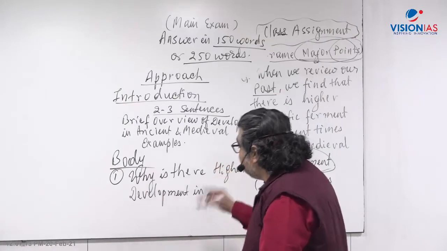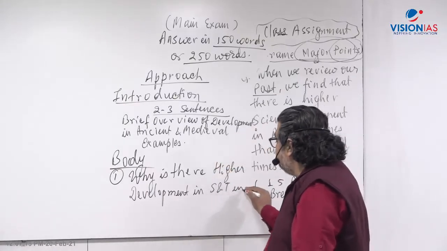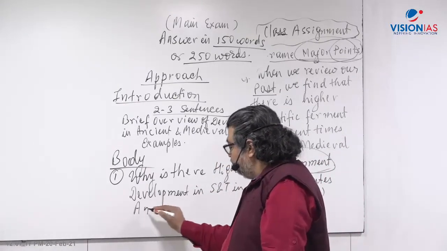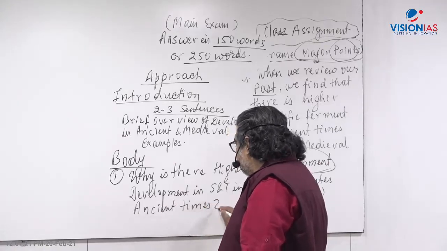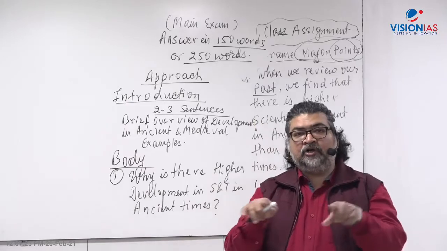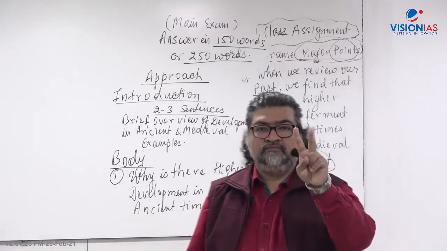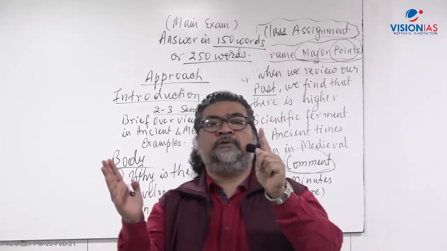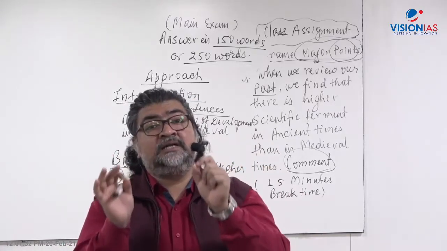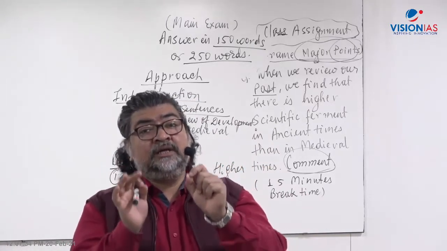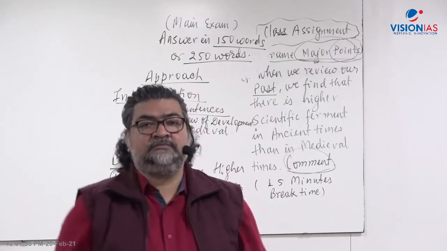Why is there higher development in science and technology in ancient times? Most of you have given that answer here. You can break the body of the answer in two parts. The first part of your body should give the answer, why is there higher science and technology development in the ancient times?